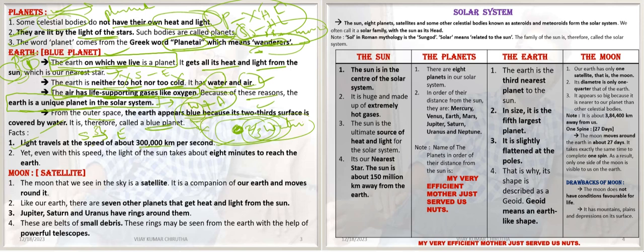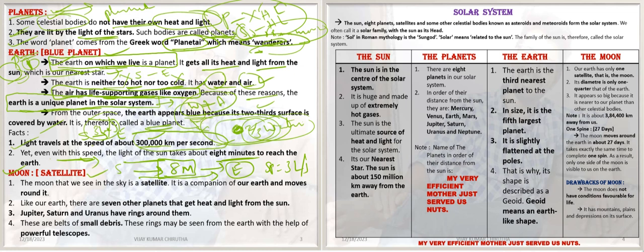Each second it travels 3 lakh km. Even at this very high speed, the light of the sun takes 8 minutes to reach the Earth.